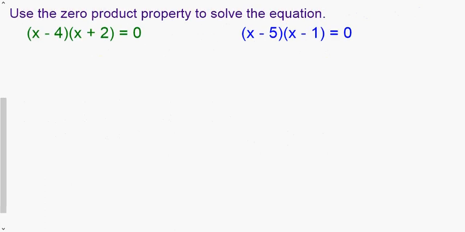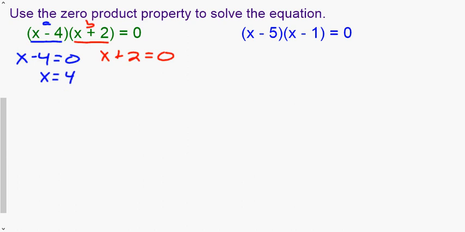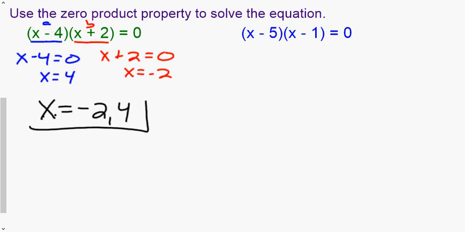What we are doing is setting each part. So like this first part here would represent A, and this part here would represent B. And so if A times B equals 0, either A equals 0, so x minus 4 equals 0, or x plus 2 equals 0. It could be both, but at least one of them has to be 0. So on the left side here, we're going to add 4 and we get x equals 4. We're going to subtract 2 on the right and get negative 2. Remember, when I am writing my final answer, I am going to write them as a list. So negative 2, comma 4. And that would be my final answer.